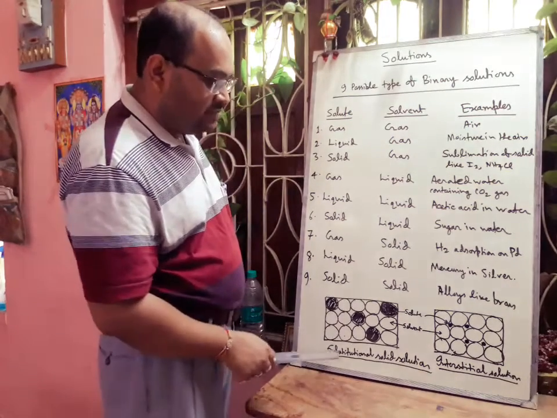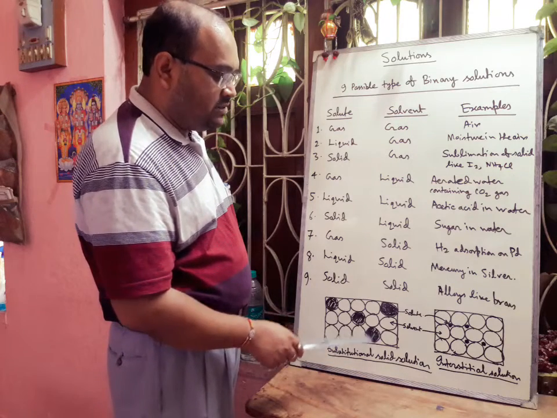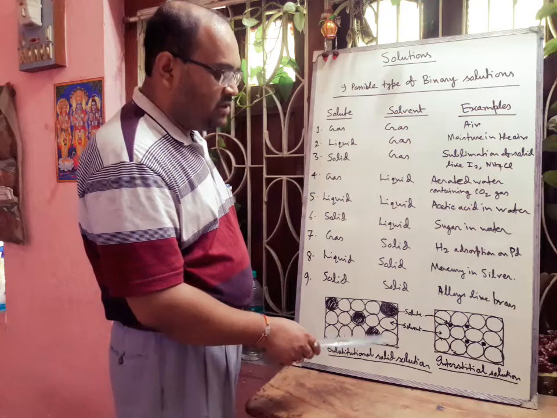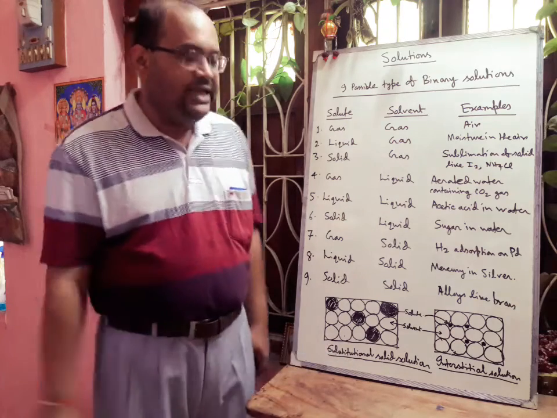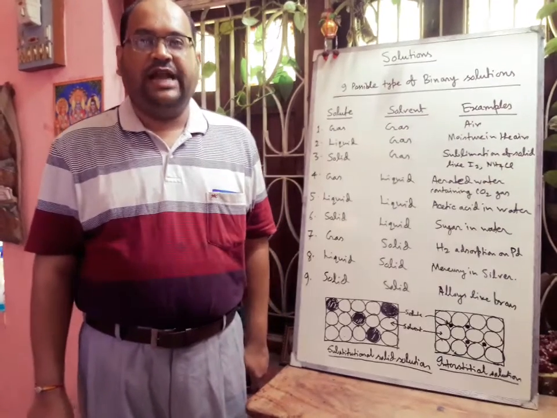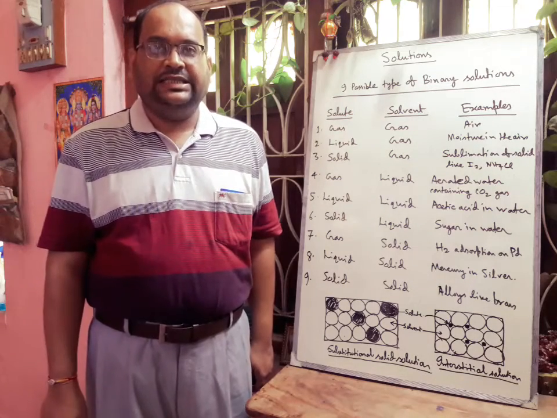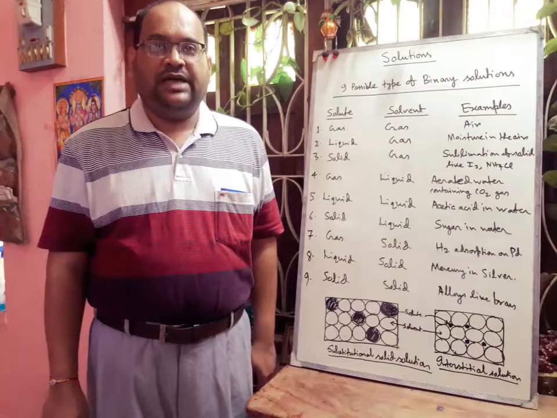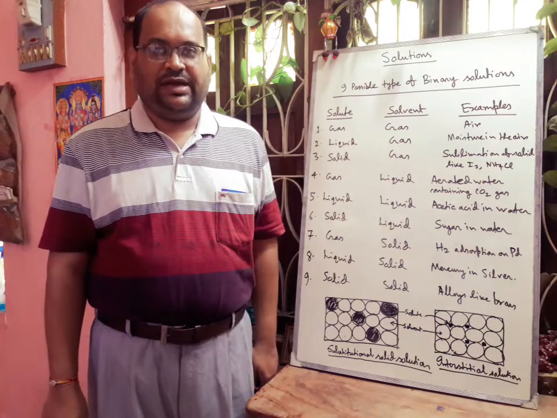So this is substitutional solid solution. Here the black sphere substituted the position of the other sphere. And next we will discuss the interstitial solution. This type of solution is formed when atoms of one kind occupy the voids that exist between the atoms of the host lattice. We can think about tungsten carbide.